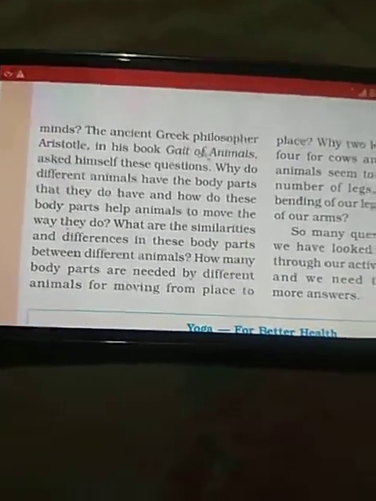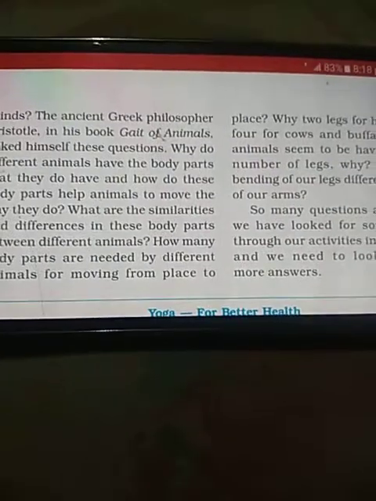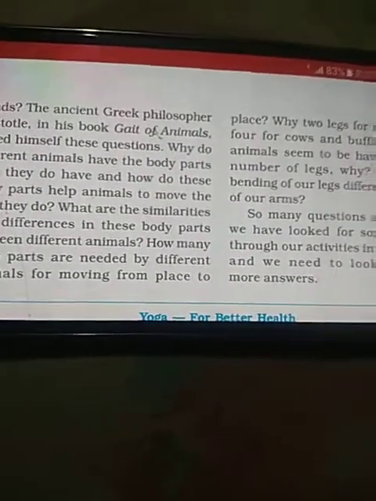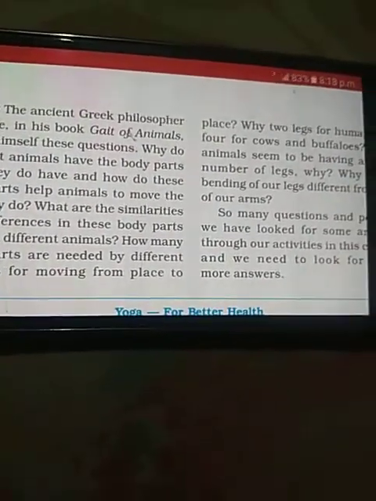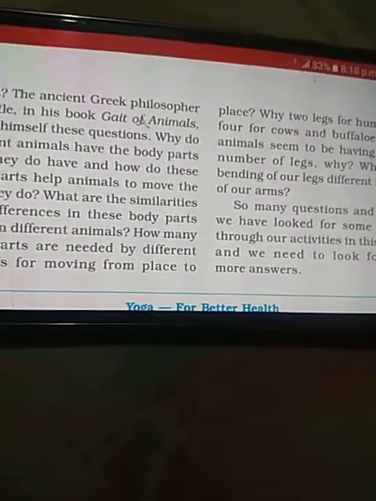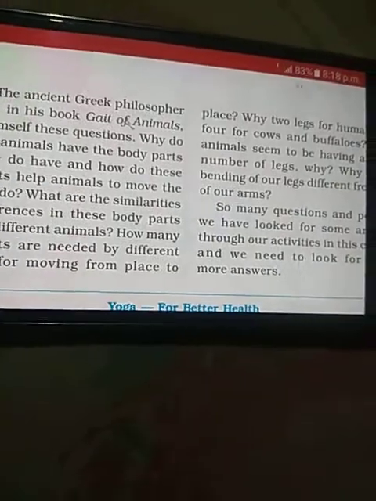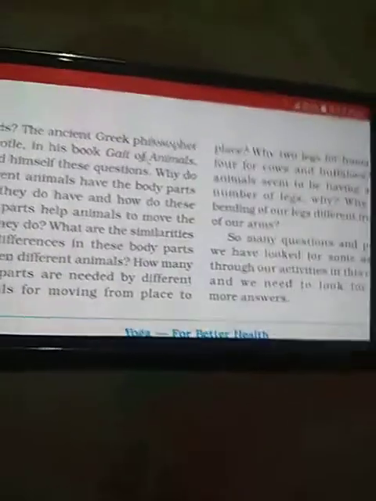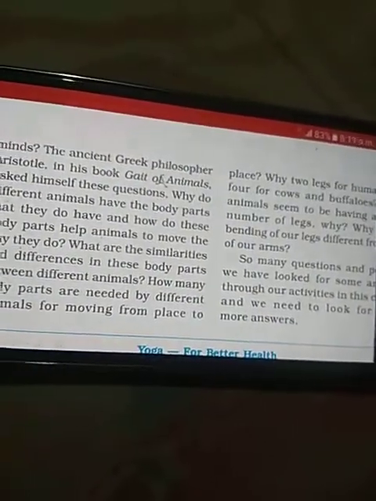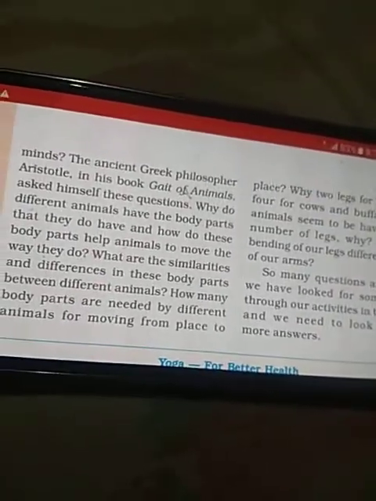As I have explained in the beginning of the video, different animals have different parts engaged for walking or moving from one place to another. So it depends on the parts which are involved in the movement of the animal. There is a difference in the movement in different types of animals also.